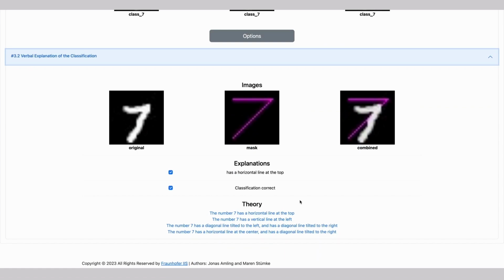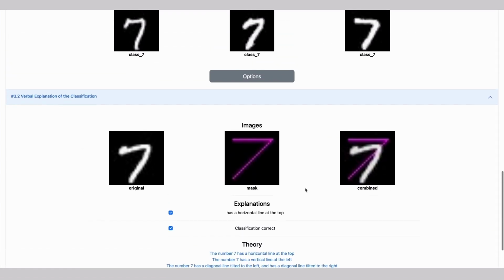A written or verbal explanation is provided. For example, the image is classified as a 7 because it has a horizontal line at the top, which is characteristic of a 7 but not of a 1. On a technical level, the algorithm learned logical rules to distinguish 1 and 7 by using inductive logic programming. A 7 typically has both a horizontal and a vertical line, whereas a prototypical 1 only has one vertical line.